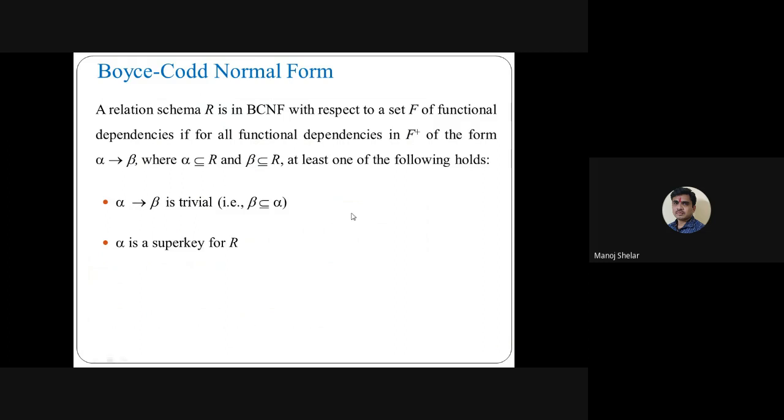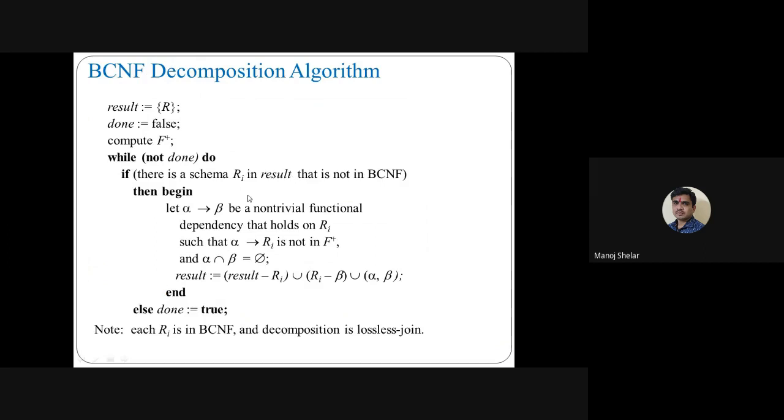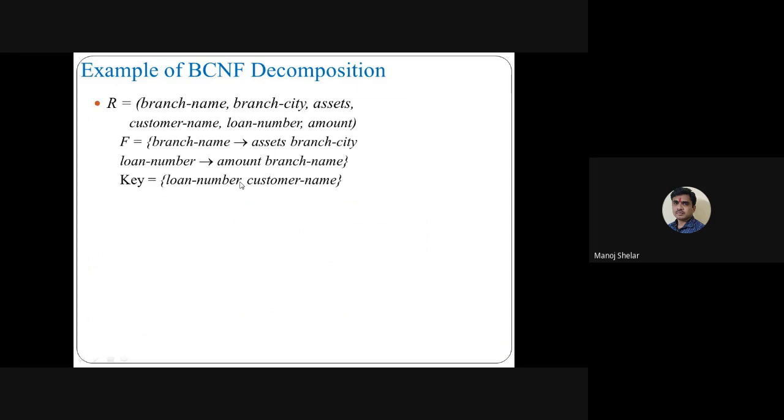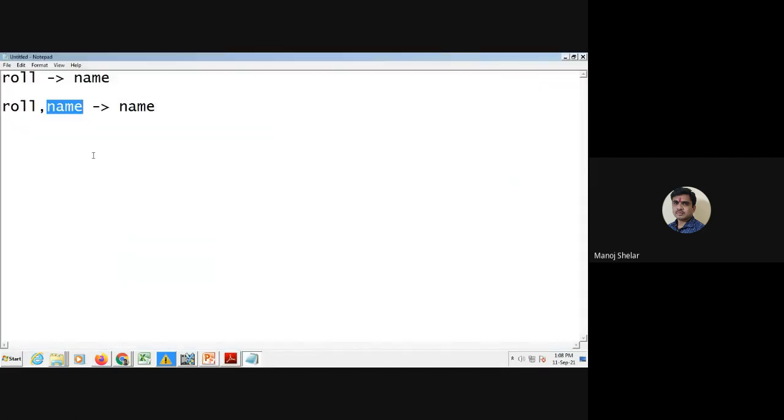The same example follows: the BCNF decomposition algorithm, and then an example of BCNF decomposition. So BCNF has two conditions. The first: alpha implies beta, where beta is a subset of alpha. We already discussed an example here.